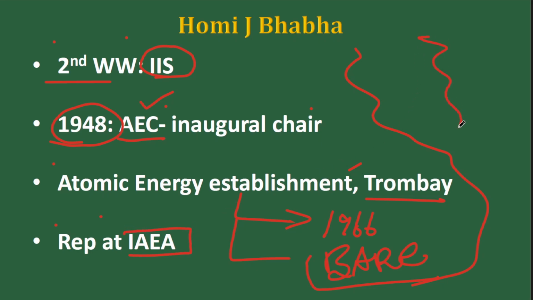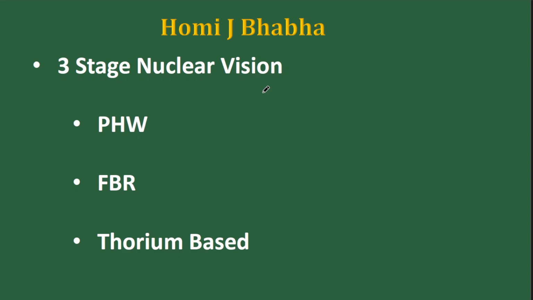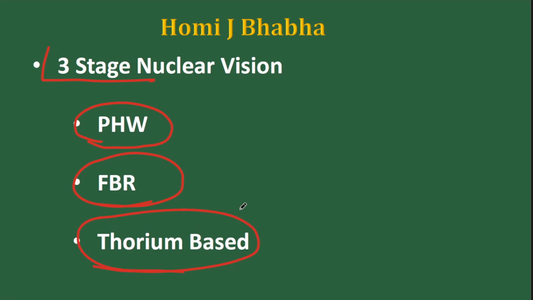So this is the chronology and important contributions as a bureaucrat and scientist, a technocrat, by Homi J. Bhabha in India. He was also the visionary who devised the three-stage nuclear program where India could use its thorium resources. Initially it starts with pressurized heavy water reactors, then it moves on to fast breeder reactors, and finally will reach thorium based reactors. So this vision was devised by Homi J. Bhabha.